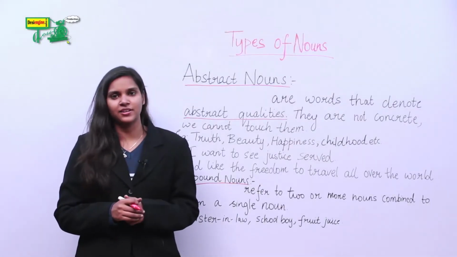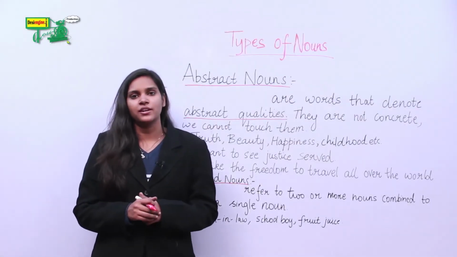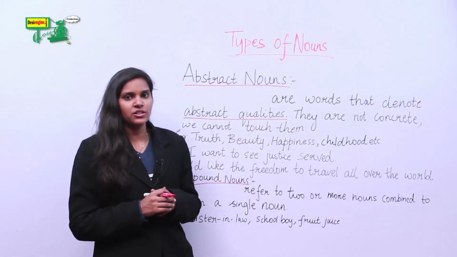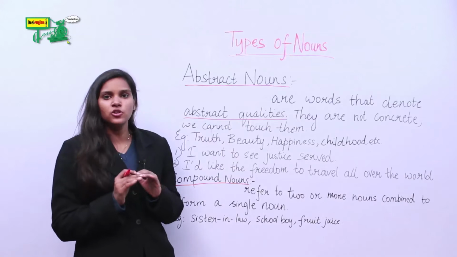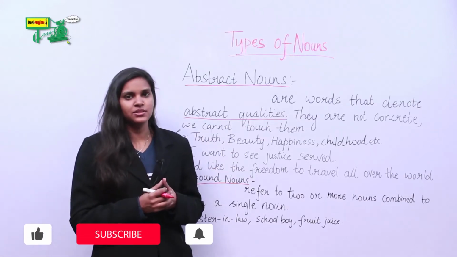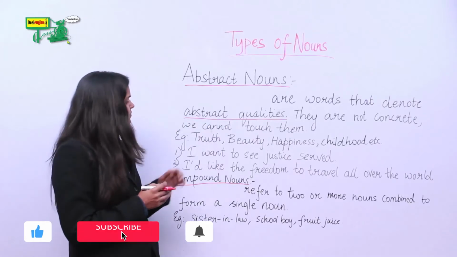Let's do abstract nouns. What are abstract nouns? Abstract nouns are words that denote abstract qualities. That is, they are not concrete and we cannot touch them. Let's take a few examples to understand abstract nouns.